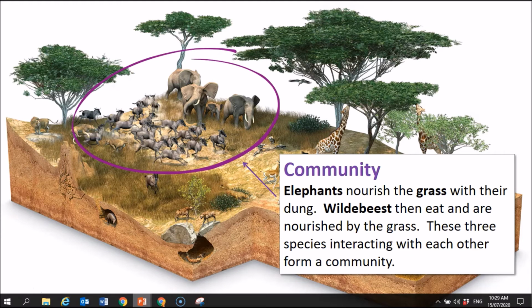So we have three different species: a species of elephant, a species of wildebeest. I think I called them gemboks before. I think, yeah, that might have been a mistake. There's all sorts of similar looking animals in Africa. So a species of elephant, a species of wildebeest, and a species of grass, all interacting together, forming a community. Okay, so three different populations forming a community.